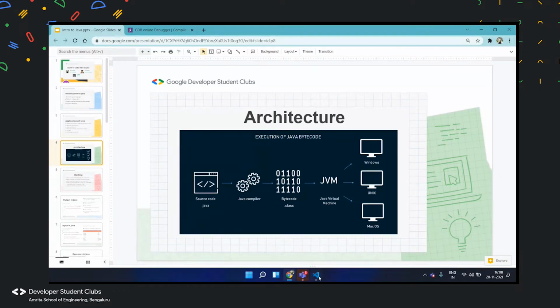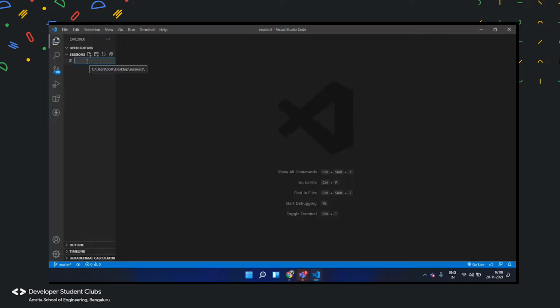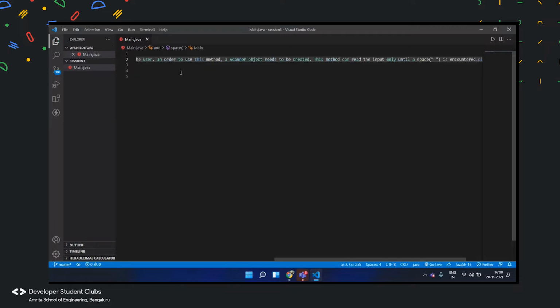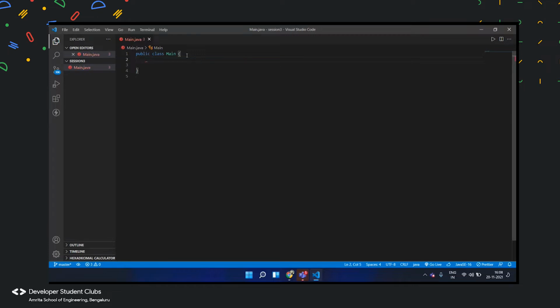Here I'll write a Java program. Here I could print out something using system out.